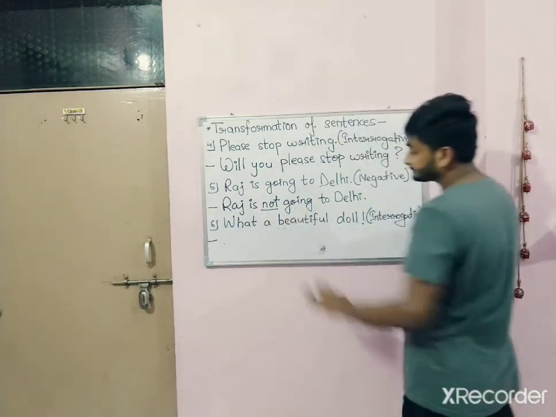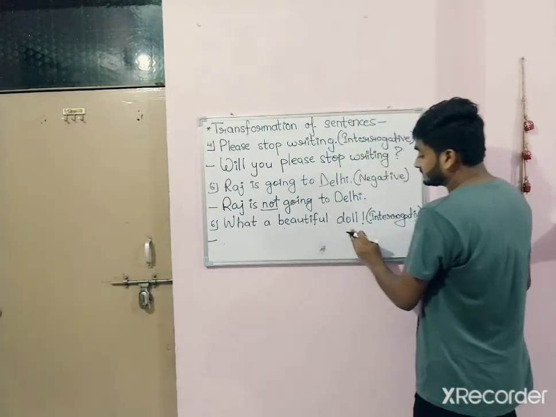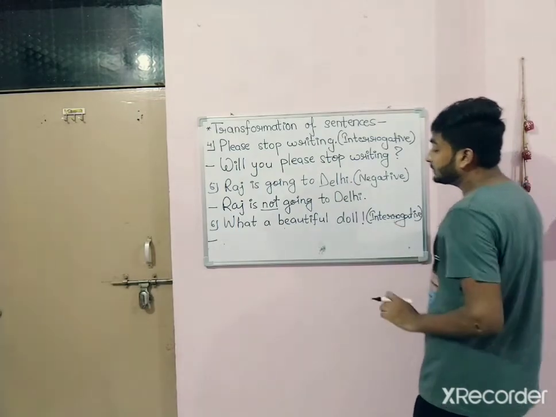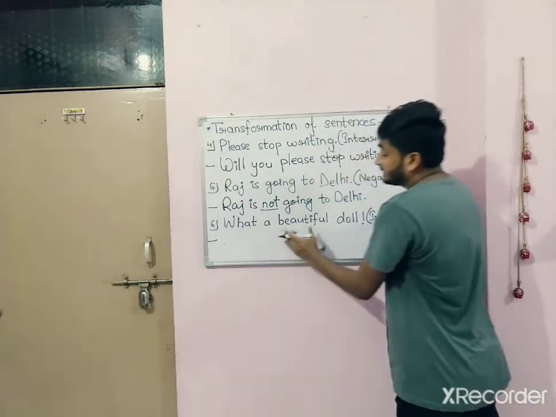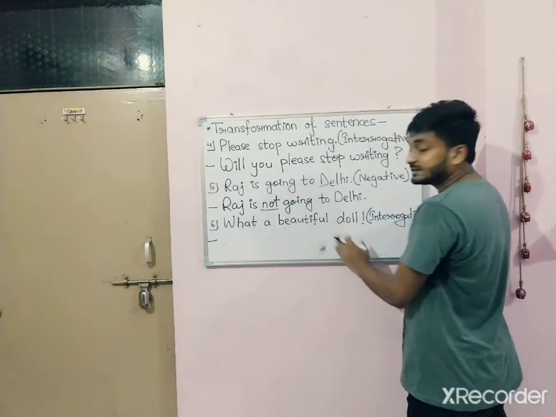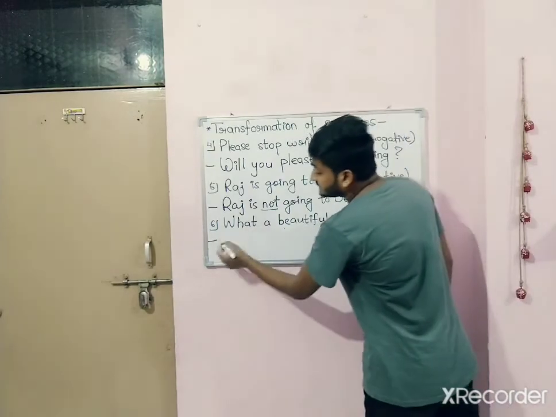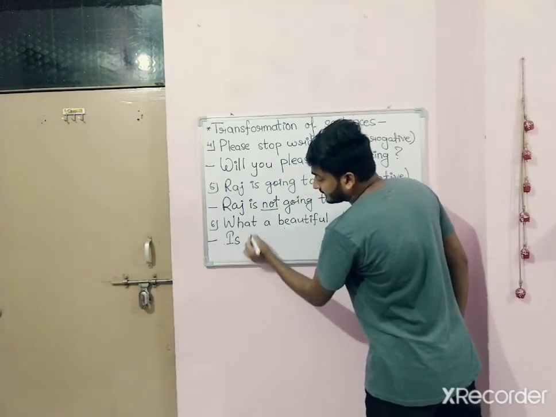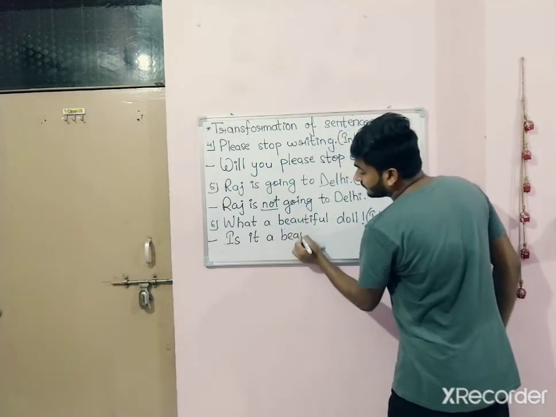Then number 6, what a beautiful doll! Exclamation sign, and we have to change it into interrogative sentence. Which kind of sentence is it? It is an exclamatory sentence. We have to change it into interrogative one. So it will change like this. Is it a beautiful doll?